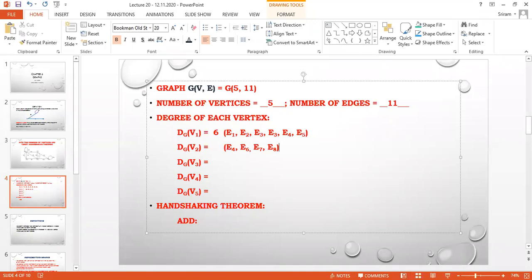I am having 4 edges. So the degree of V2 is 4.